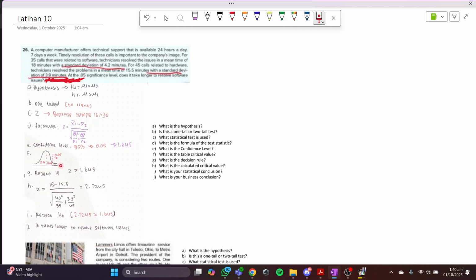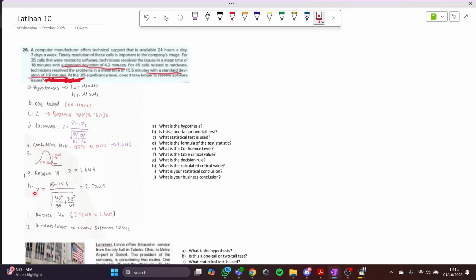And then, oh yeah, the picture is gonna be like this, as I said before. It's gonna be one tail. You're just gonna ignore this because it's gonna be only to the right. And this is the 0.05. And then for G, the decision rule is to reject if Z is bigger than this one. It's from here because it takes longer, which means bigger.